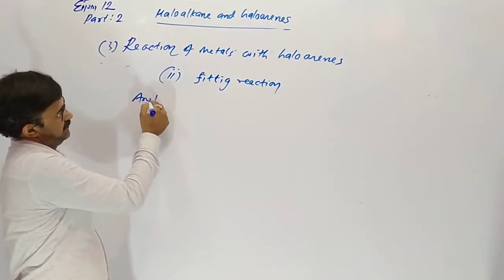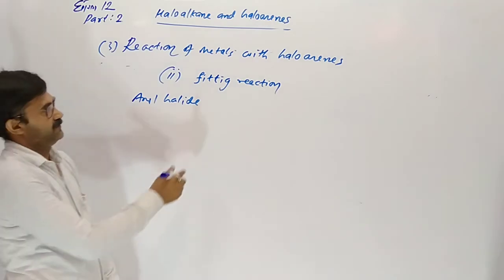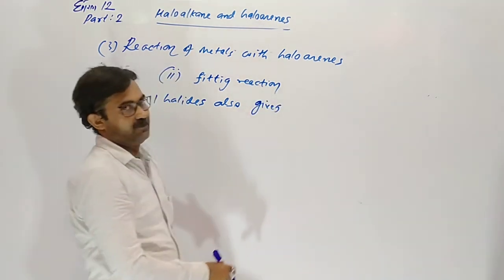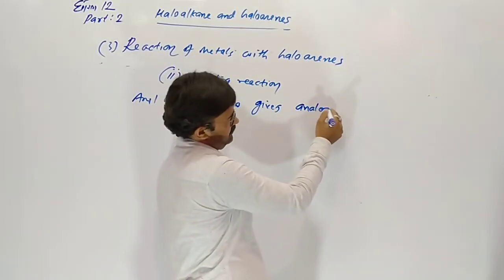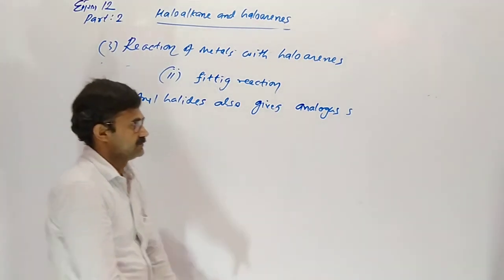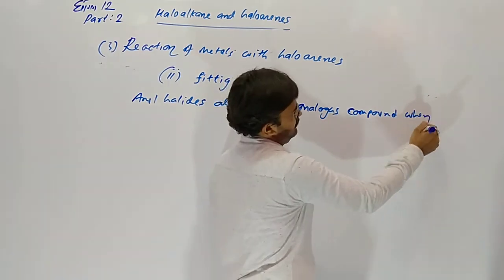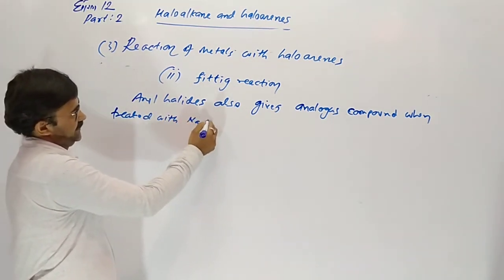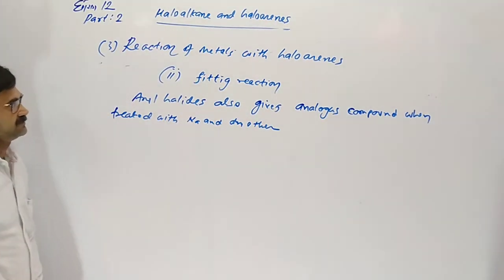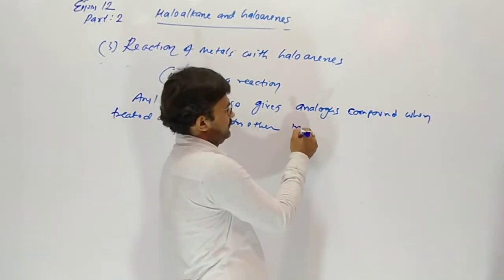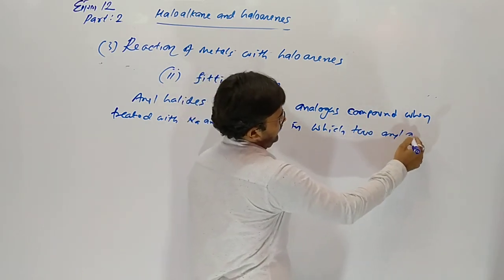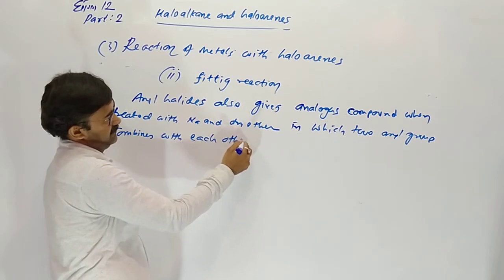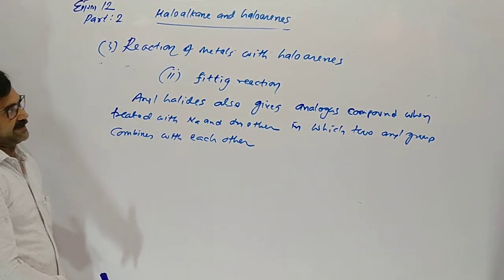Aryl halide also gives an analogous compound when treated with sodium and dry ether, in which two aryl groups combine with each other. That is called Fittig reaction.